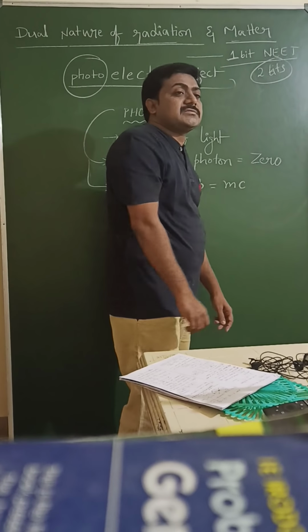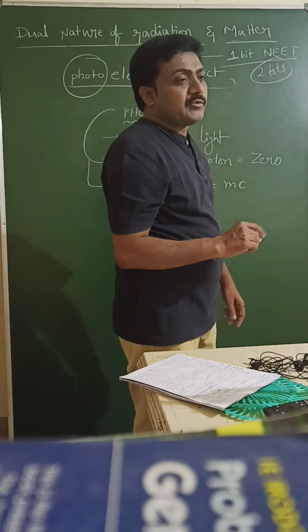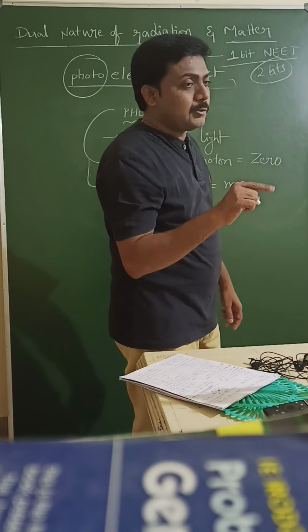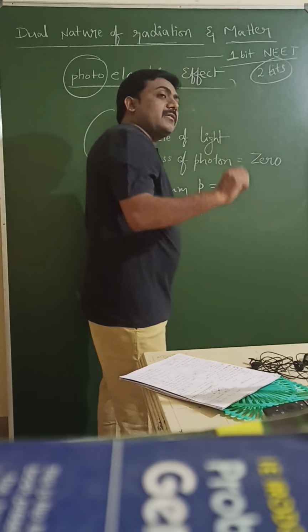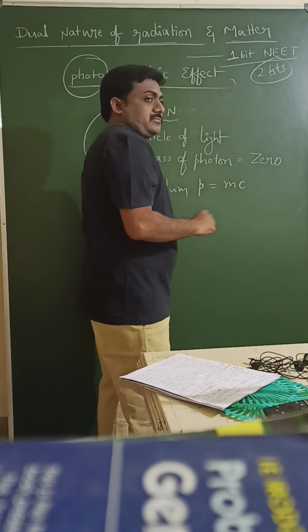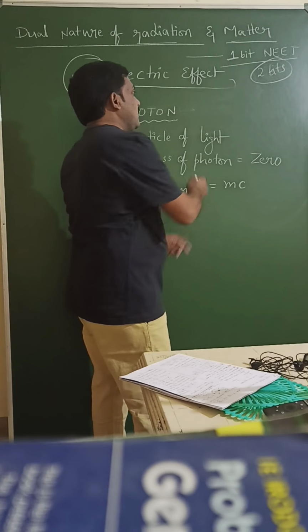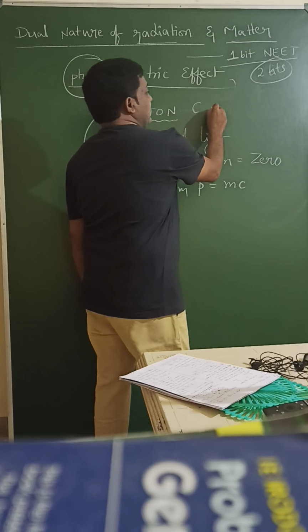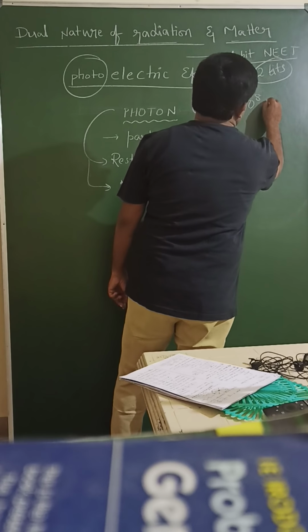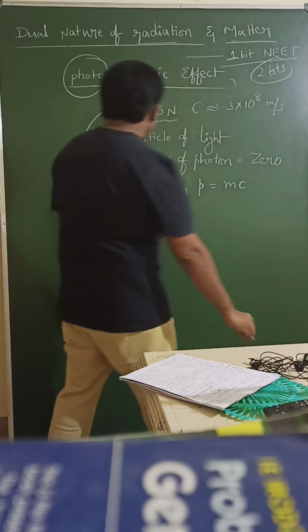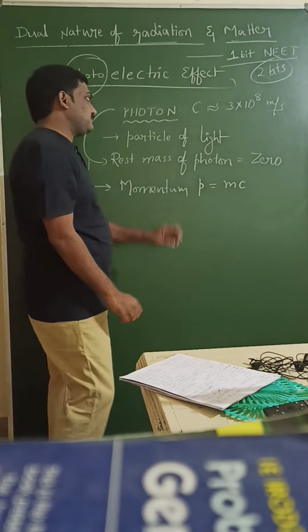Exactly, that value is 29 crore 97 lakh 92,458 meter per second, but we need not say the exact value. Speed of light is represented by c, and the approximate value is 3 into 10 power 8 meter per second.